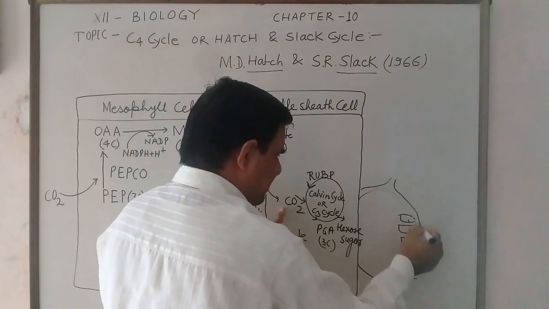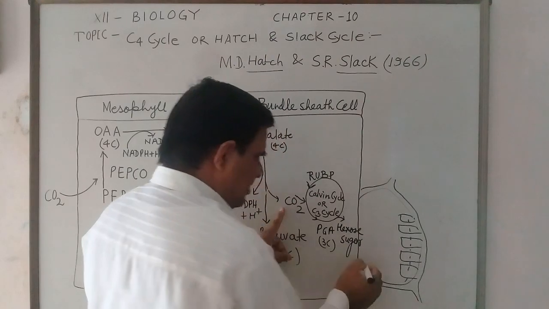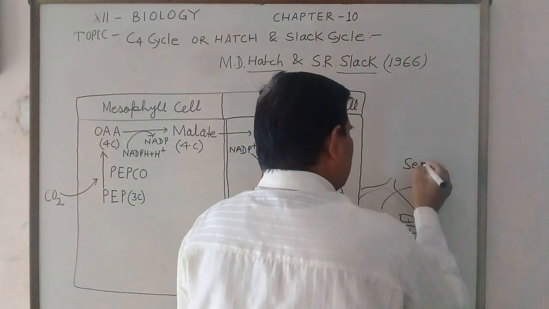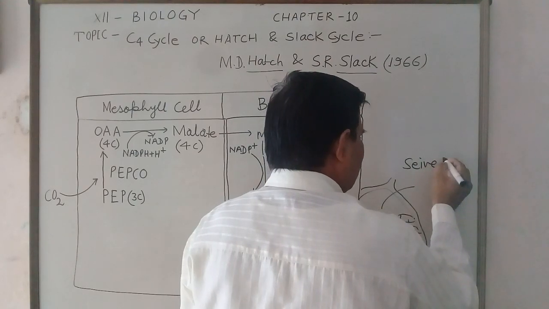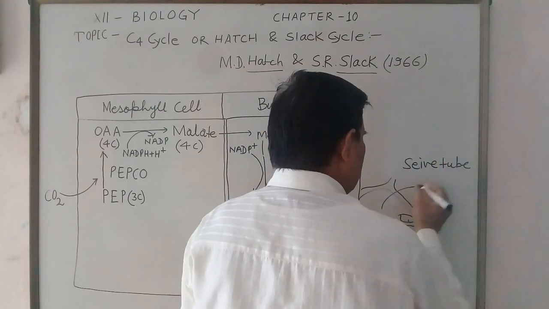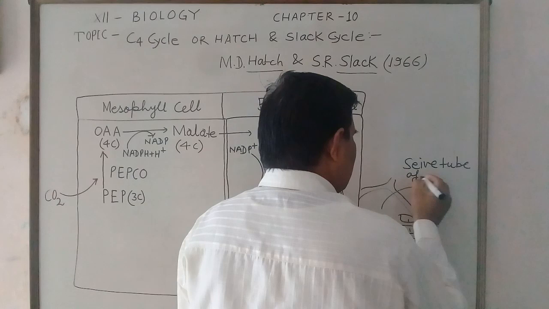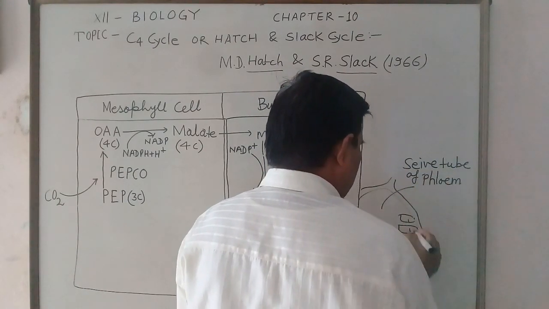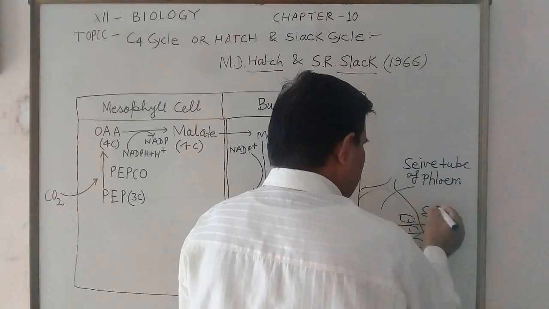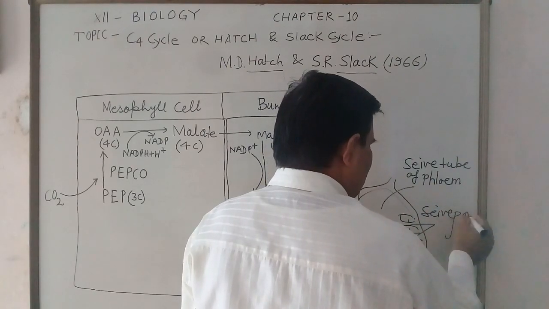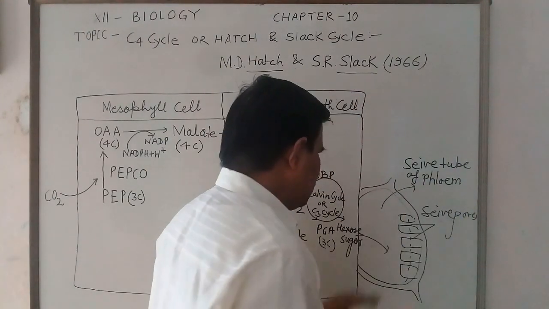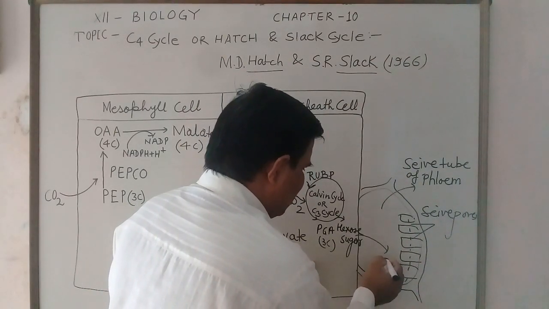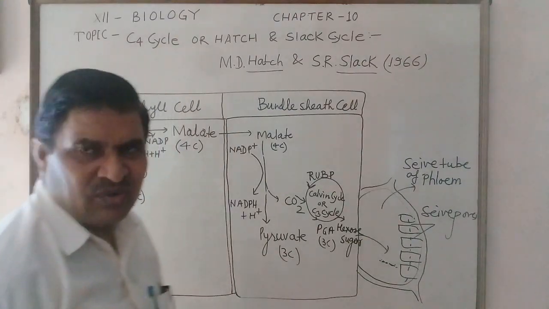So this is the sieve tube part of the phloem where the sugar is stored up. This is the sieve tube of phloem and the symbol for sieve tube containing the sieve core here. So the sugar is stored in the form of hexose sugar here in the phloem.